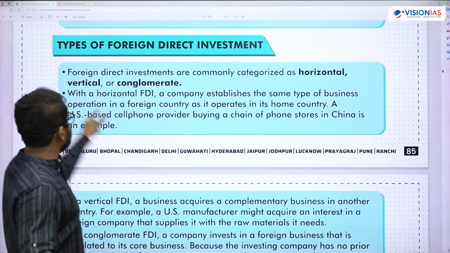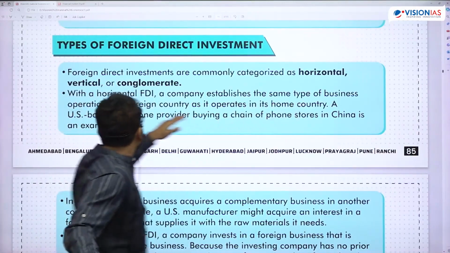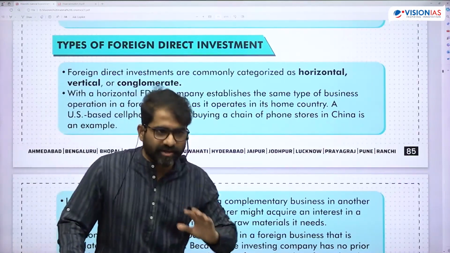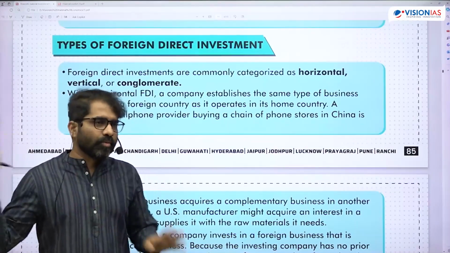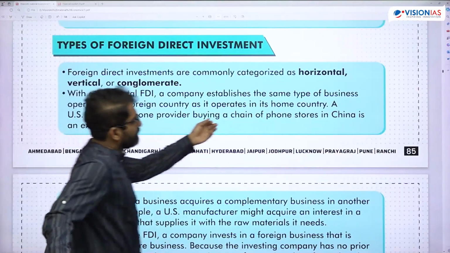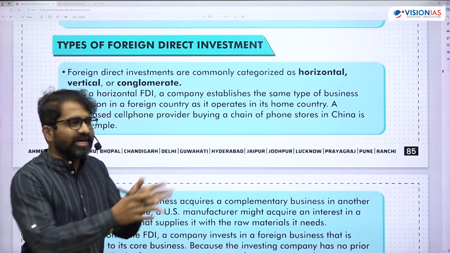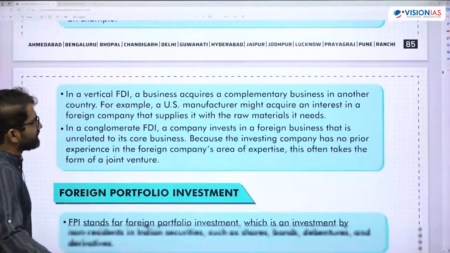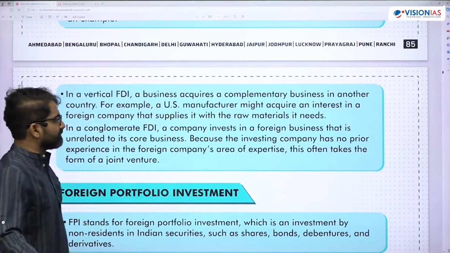So when I say horizontal FDI, a company establishes the same type of business operation in a foreign country which it is operating in the home country. The same type of business it is putting in the foreign country, which it is operating in its home country. That is called horizontal. So a cell phone provider buying a chain of phone stores in China is an example. It is expanding in the same area. Is that okay?